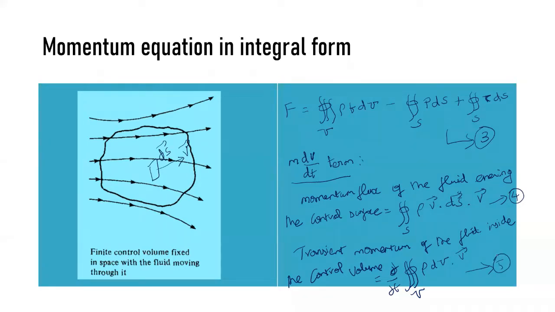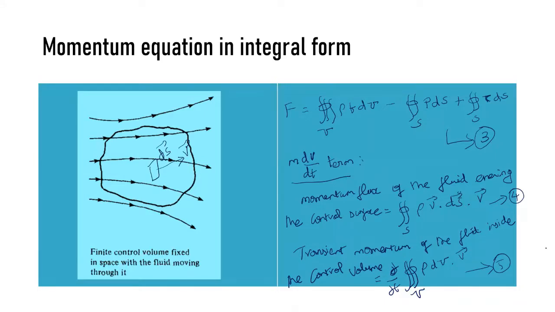So your m dv by dt, the right hand side term, possesses two characteristics. One is the momentum flux due to the control surface, and the other is the transient momentum of the fluid inside the control volume. On the whole, we have the transient variation of the fluid properties inside the control volume. So we are measuring dou by dou t of the triple integral over V of rho v vector dV, and this is your equation number 5.